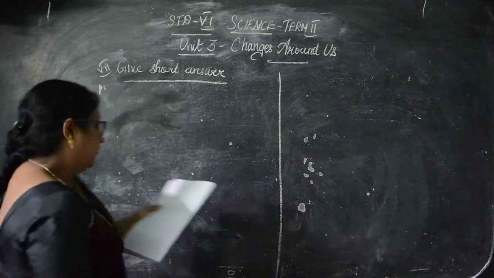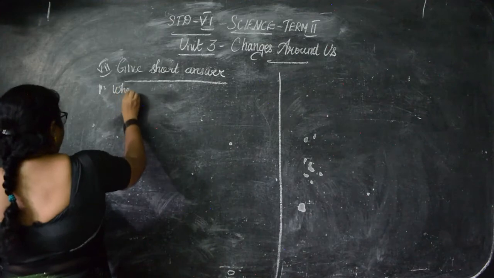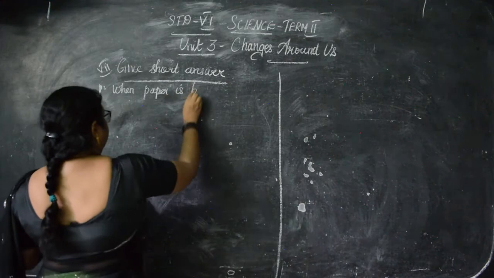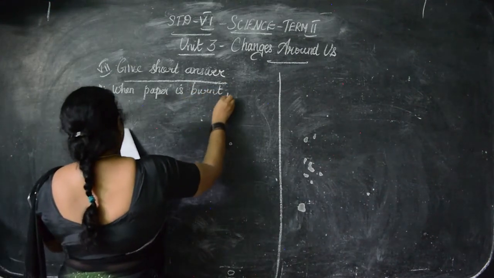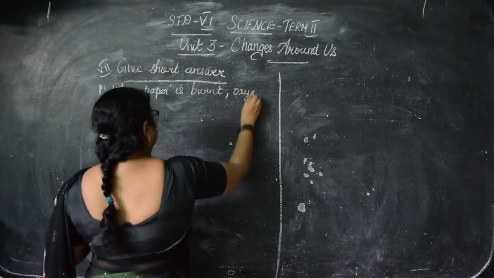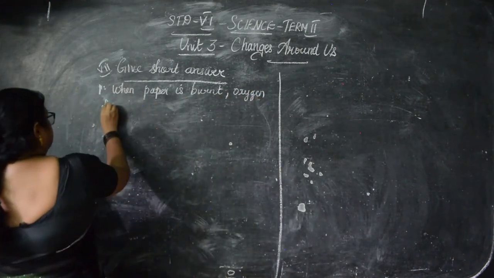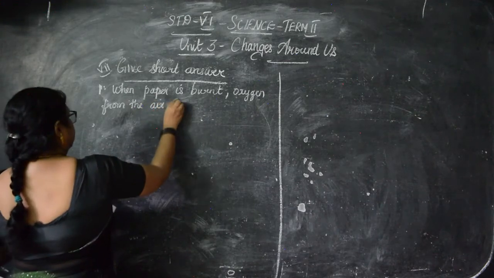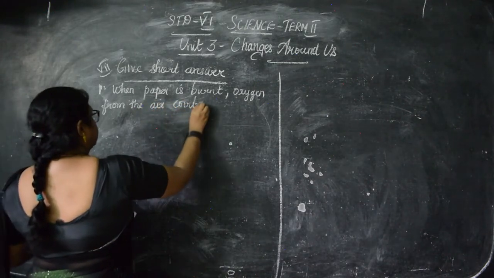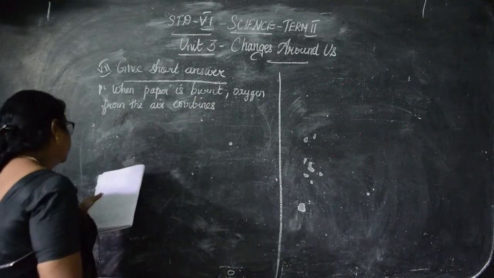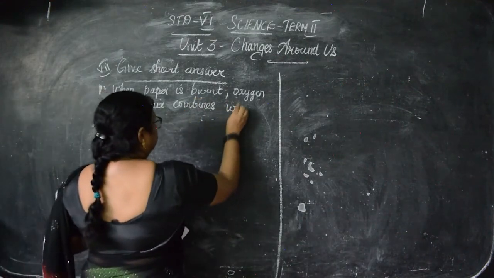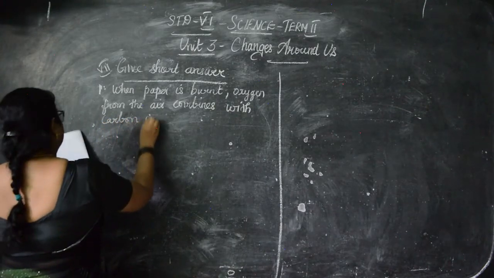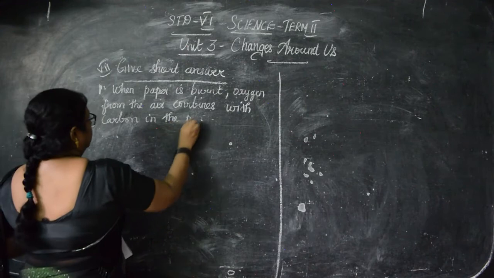Explain. Okay, when paper is burned. So the answer is: when paper is burnt, oxygen from the air combines with carbon in the paper.